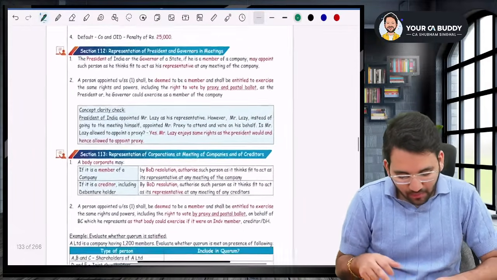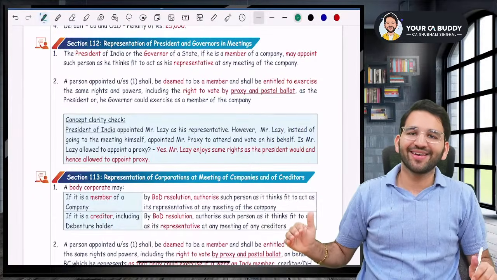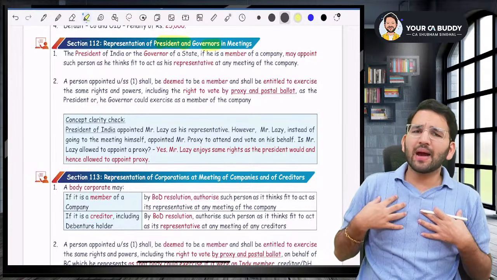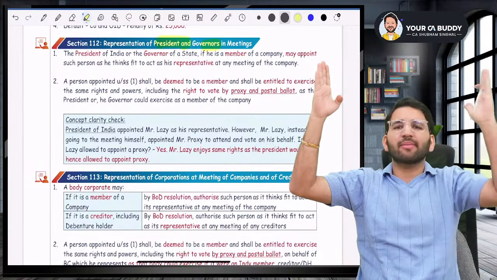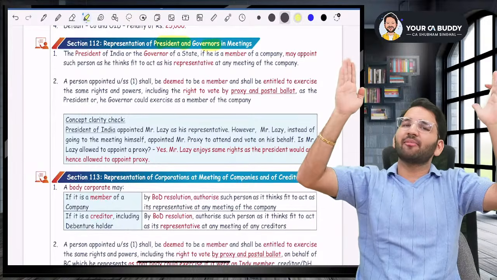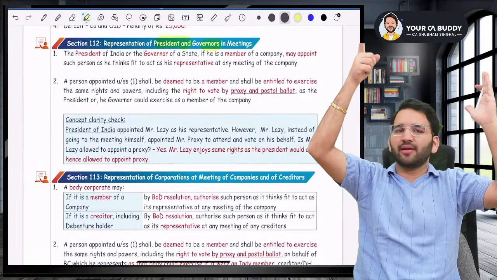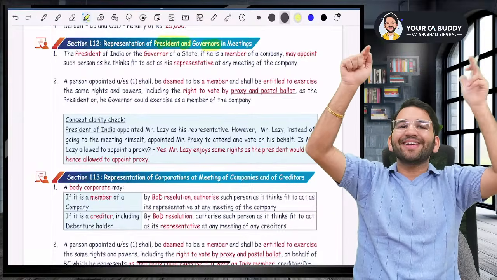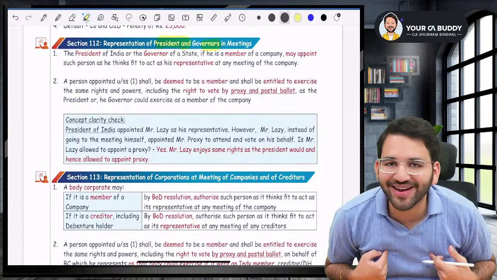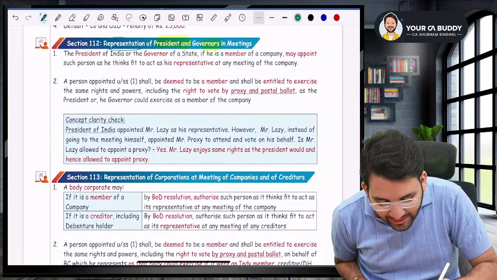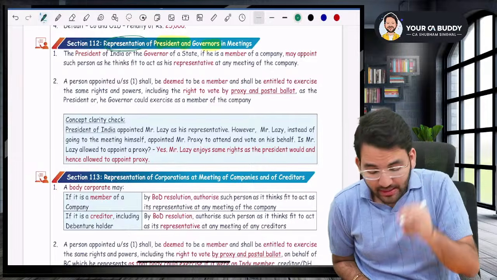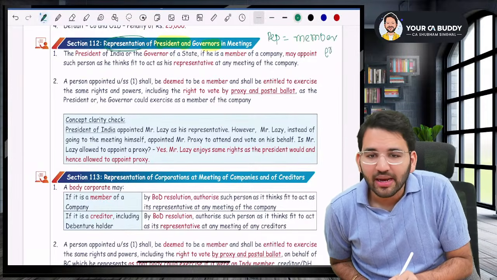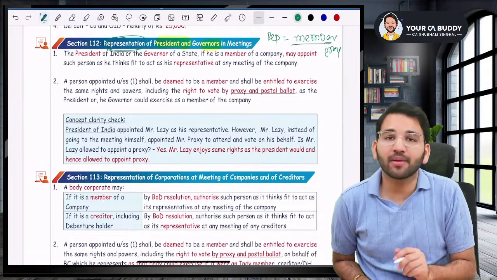Look at my screen. Sir, what is 112 and 113? Sir, 112 says representative of president or governor. Sir, in my company, central government and state government could be the shareholders. If central government is the shareholder, it is held in the name of president. If state government is the shareholder, it is held in the name of governor. Now, president and governor will not come to my meeting directly, so they will send a representative. Sir, that representative is considered as a member, not a proxy. He has all the rights as that of a member.